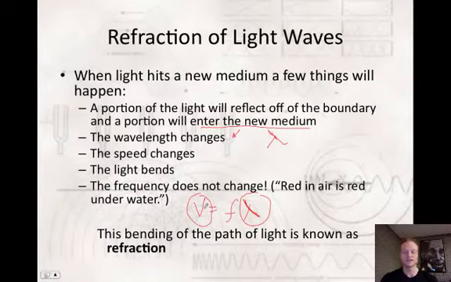As velocity increases, wavelength increases. As velocity decreases, wavelength decreases. But one thing that is constant and does not change is the frequency of the wave itself. So this bending of the path of light is known as refraction. The bending of light is known as refraction.